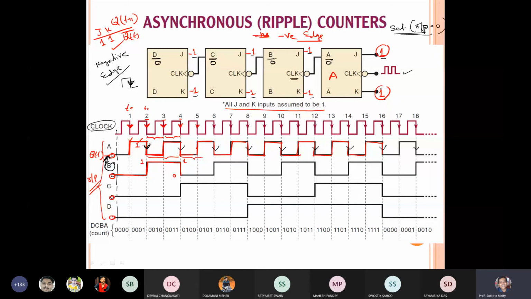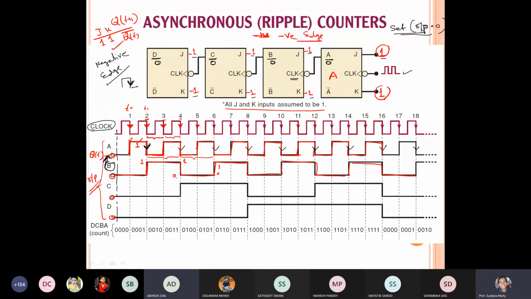Now in this region, no edge, so 0 will remain the same. Then another negative edge is encountered, so it will change from 0 to 1, and so on. Is it clear or not? Yes, sir. So in this way, we can easily get the output of B depending on the output of A, because A is the clock of flip flop B. Is it clear? So B is clear.